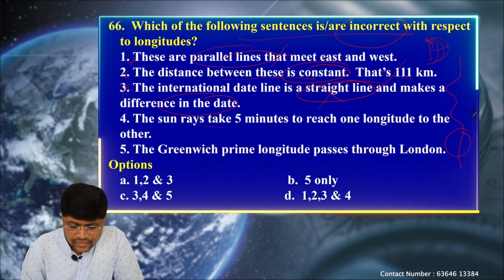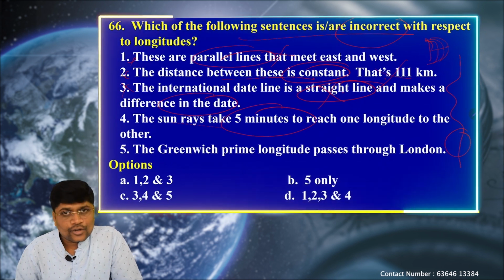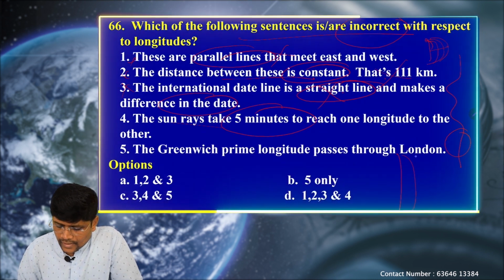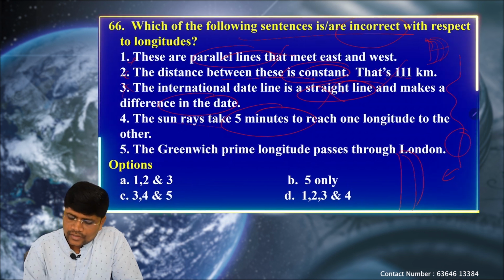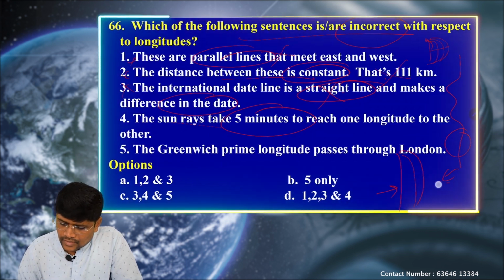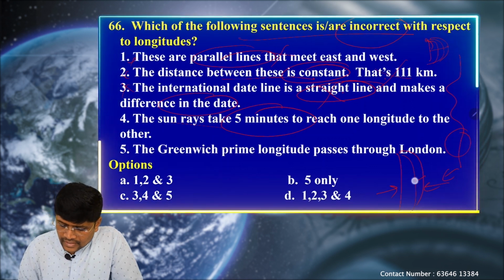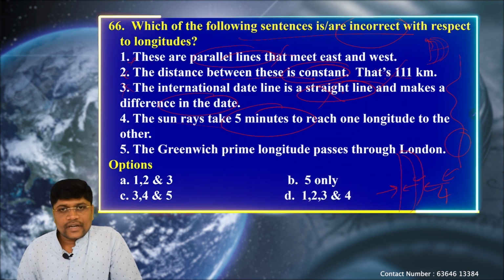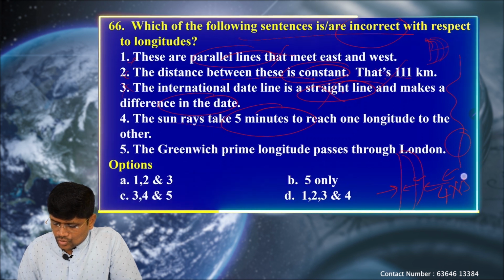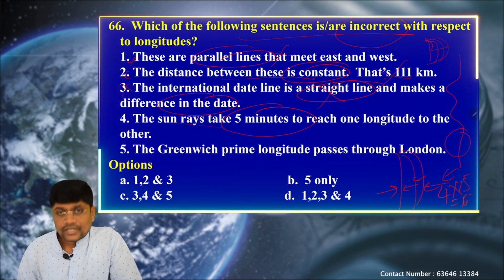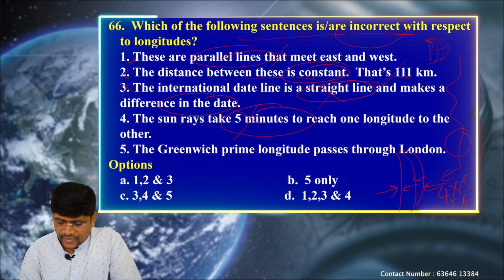Next, the sunrise will take 5 minutes to reach from one longitude to another. No. As the earth rotates from west to east, the sun appears to be rising in the east and setting in the west. The sun will take 4 minutes to cross each longitude. So to cross 15 longitudes, it will take 60 minutes, but not 5 minutes.